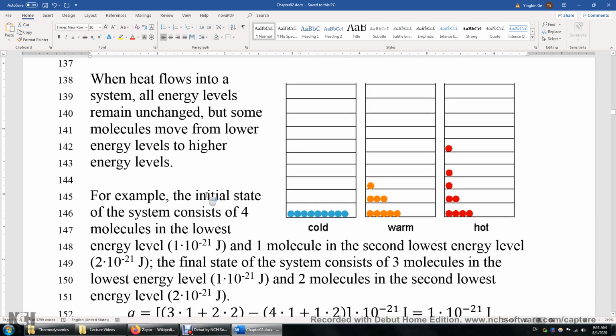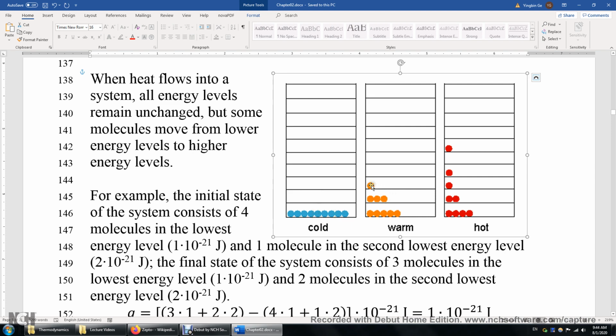Now, what about heat? When heat flows into the system, all energy levels remain unchanged, but some molecules move from lower energy levels to higher energy levels. Let's look at this picture here. This is low temperature. When we heat it up, the temperature goes up.